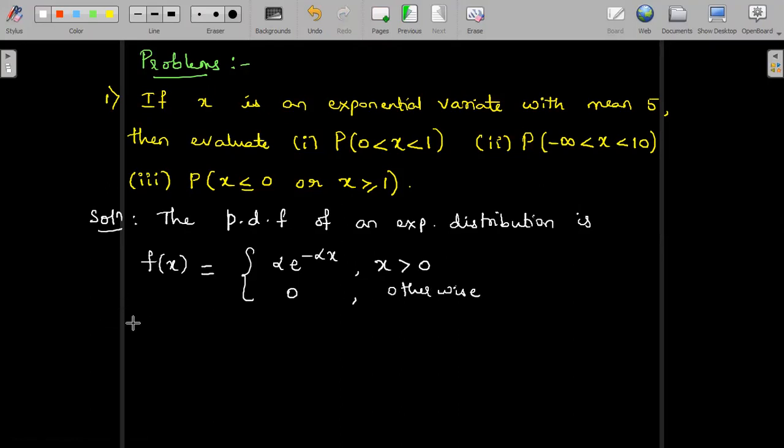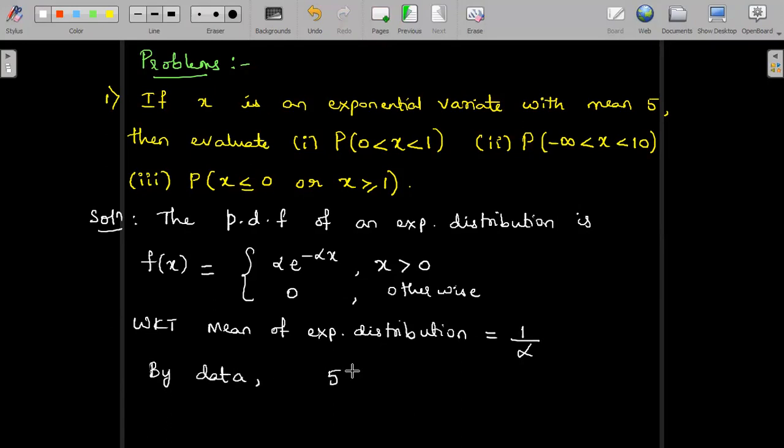Now it is known that mean of the exponential distribution is given by 1 divided by alpha. So mean from the data, mean value is equal to 5. So 5 is equal to 1 by alpha, or we can obtain alpha value as 1 divided by 5.